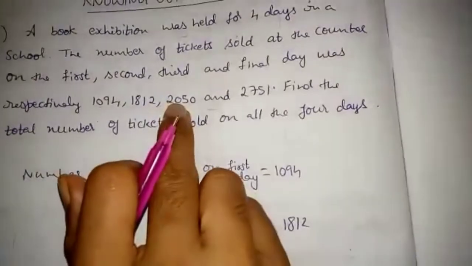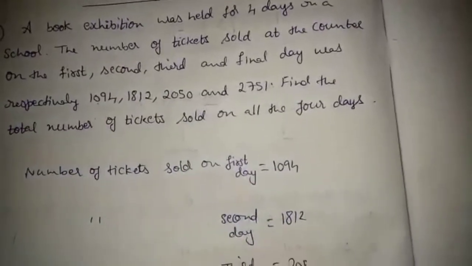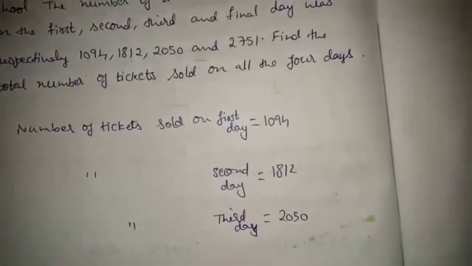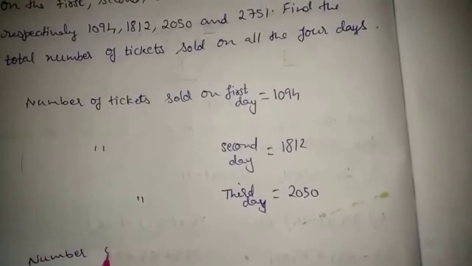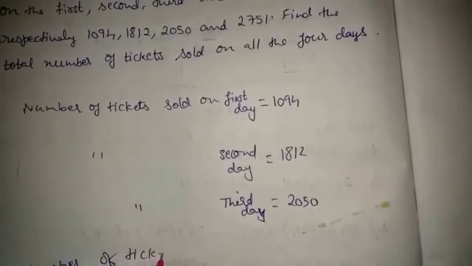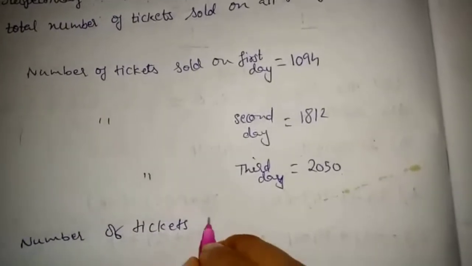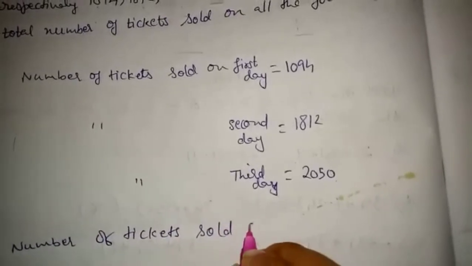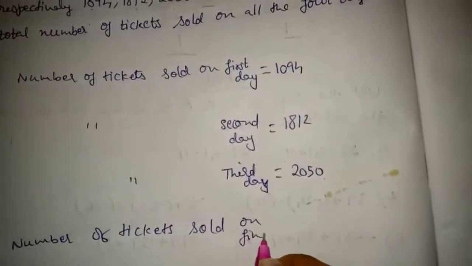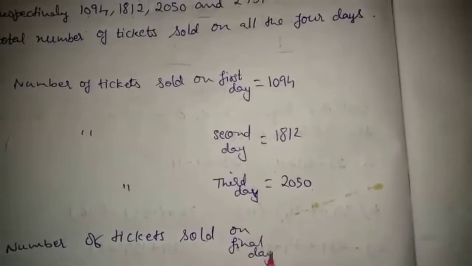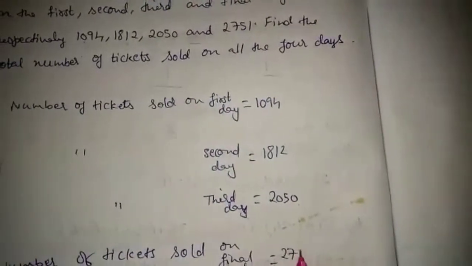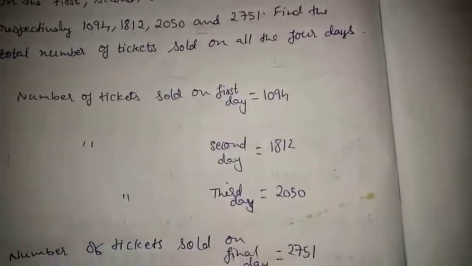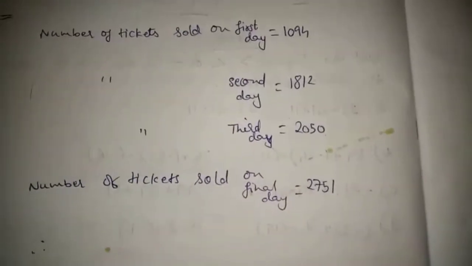Third day is how much? 2050. Next, number of tickets sold on final day, that is fourth day, is how much? 2751. So we want what? Total number of tickets sold.